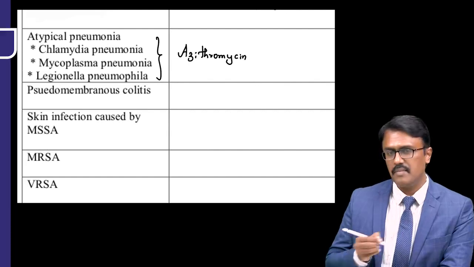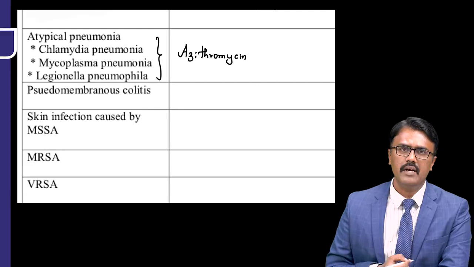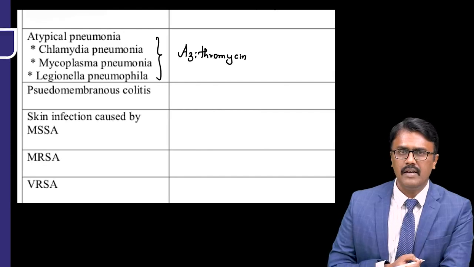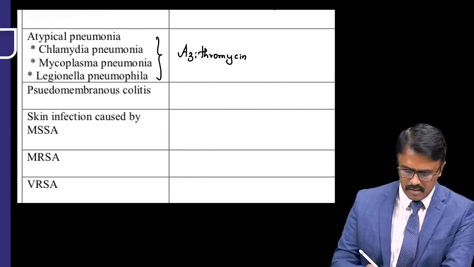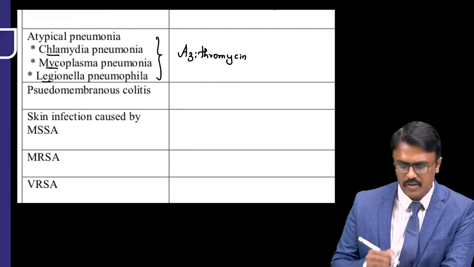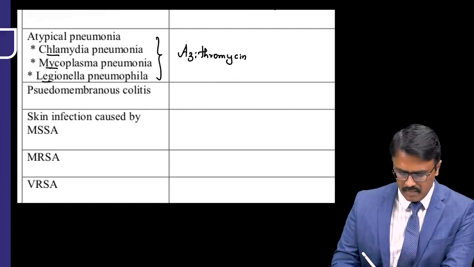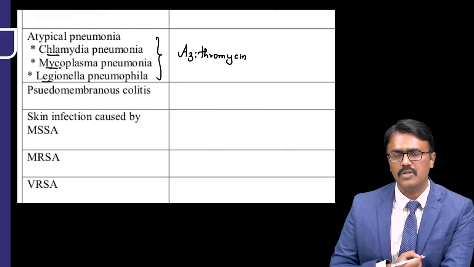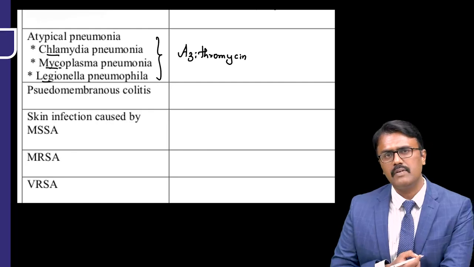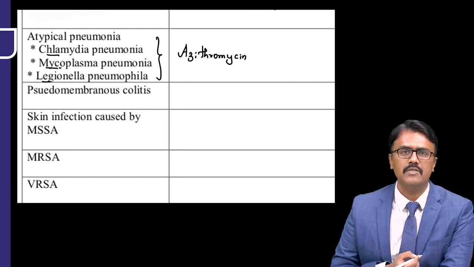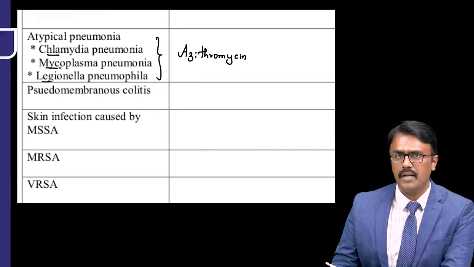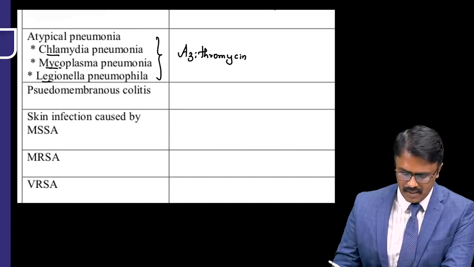In one of your recent exams, they asked a question: when you are treating community-acquired pneumonia, why do you combine a beta-lactam with a macrolide? The reason is beta-lactams will not kill chlamydia, mycoplasma or legionella. Mycoplasma doesn't have a cell wall, and beta-lactams act on the cell wall, so they cannot kill them. That's why in community-acquired pneumonia, along with beta-lactams, we have to add a macrolide. So azithromycin can cover atypical pneumonia, and that is the drug of choice.